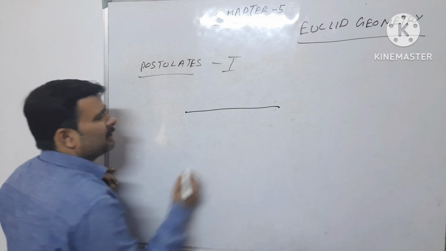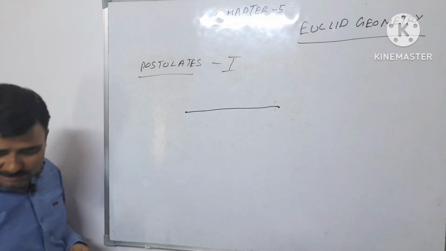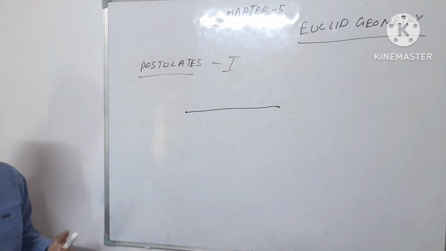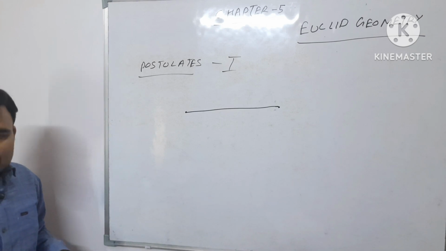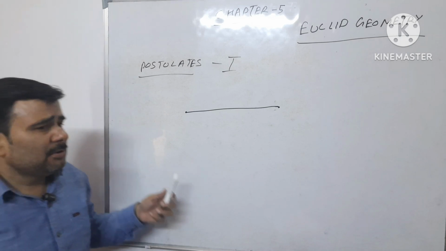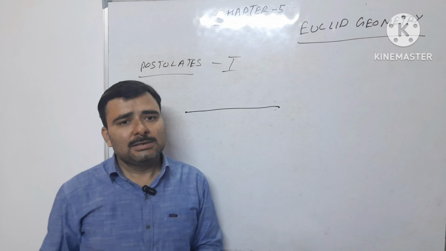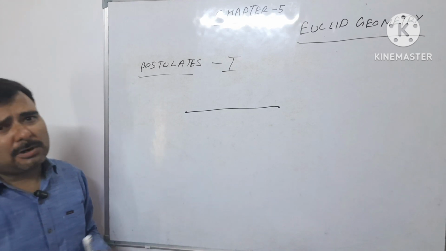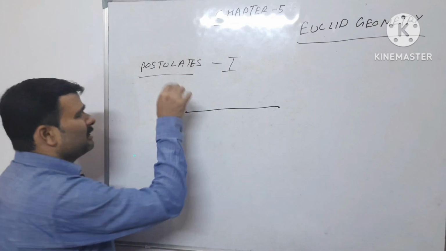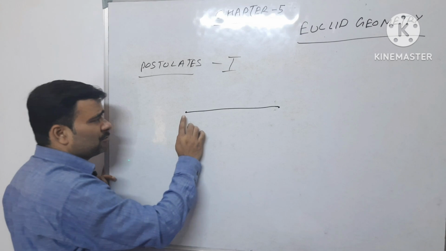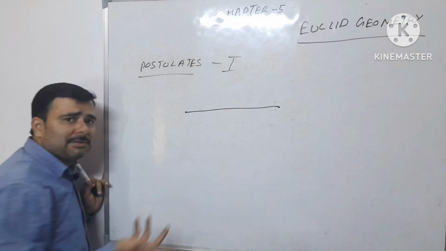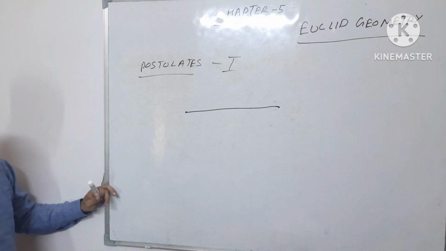That is Euclid's first postulate. As I told you earlier, postulates are self-proved statements that have no need of proof. The first postulate states that if you want to draw a line between one point and another point, it can be drawn, and we all know about this.